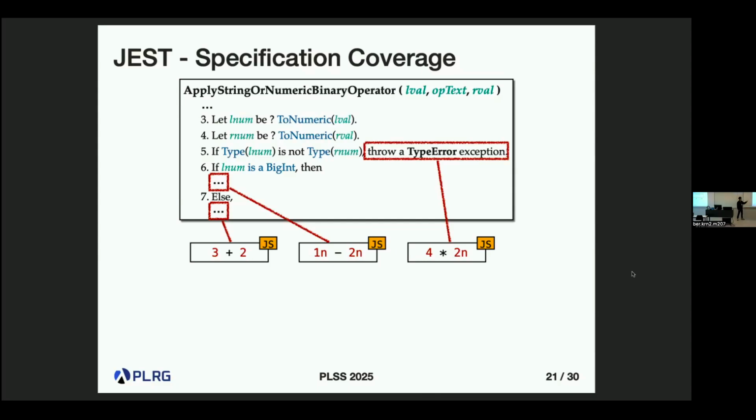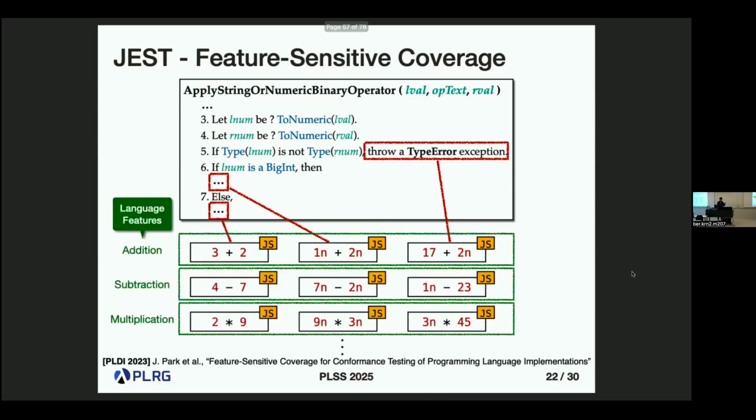It means that even though we cover this edge case using this program, we only cover this edge case in the addition. We want to cover all the edge cases in the semantics for different language features. So we propose slightly different coverage metrics called feature-sensitive coverage on the language specification.